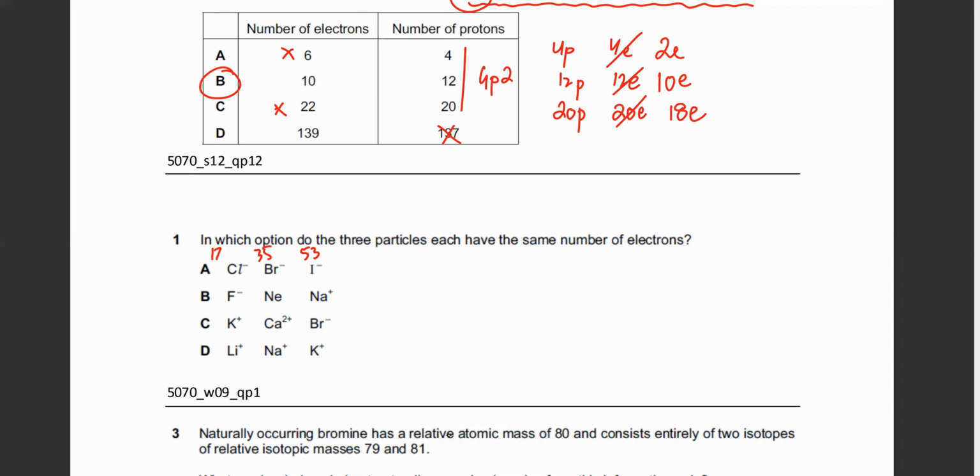And all of them are -1. That means they've gained an electron. So this would be 18 electrons. This would be 36 electrons. This one would be 54 electrons. So that's definitely not correct. He's saying that they should have the same number of electrons. Can anyone work out which of the three have the same number of electrons?